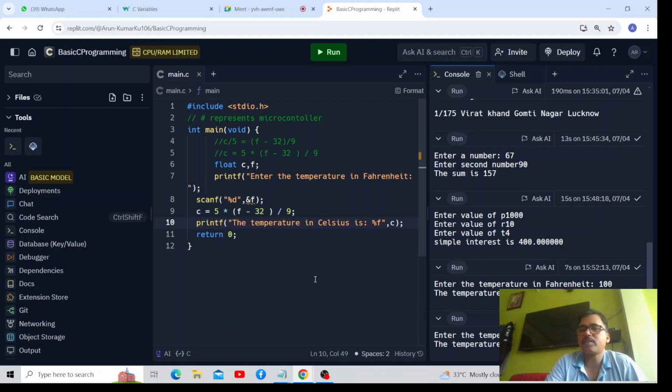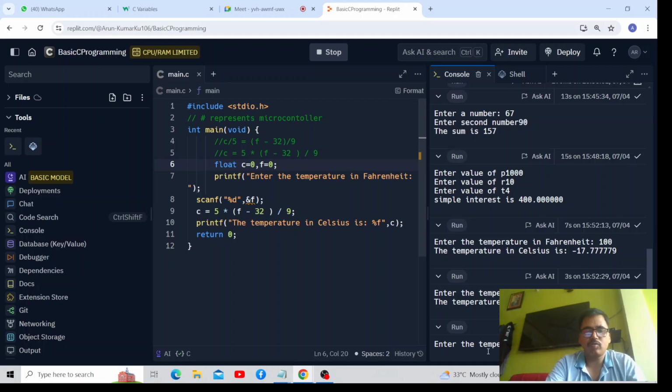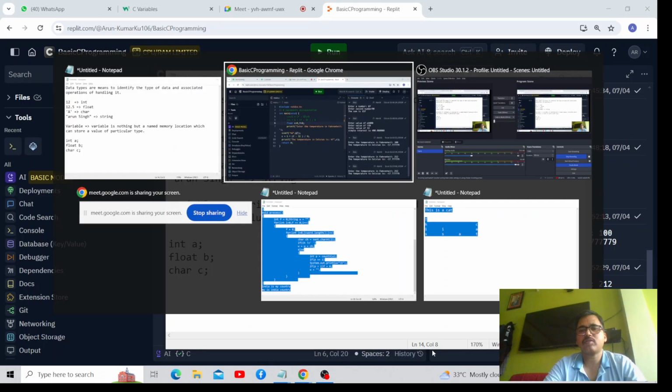The temperature in Celsius should be 0, but here it is not. F minus 32 should come like that. Just a minute.